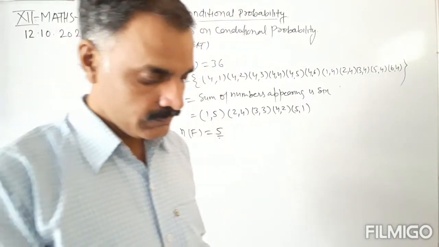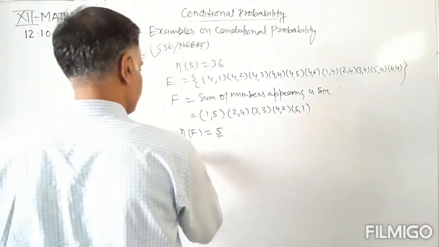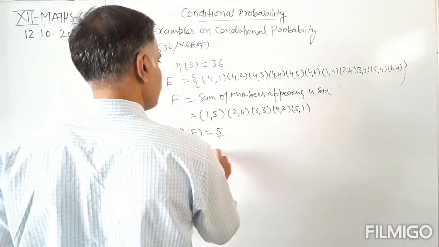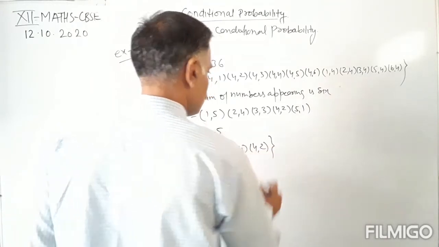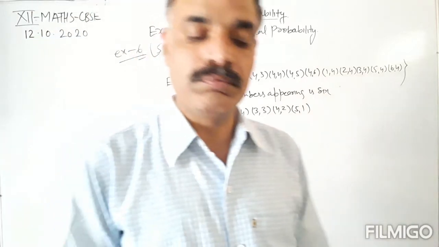Now E intersection F is (2,4) and (4,2), only 2 events are there.